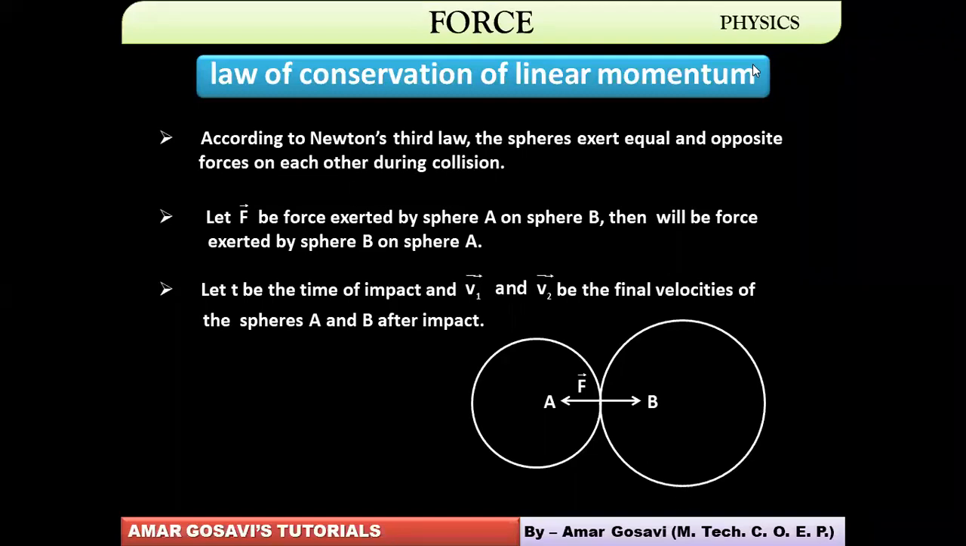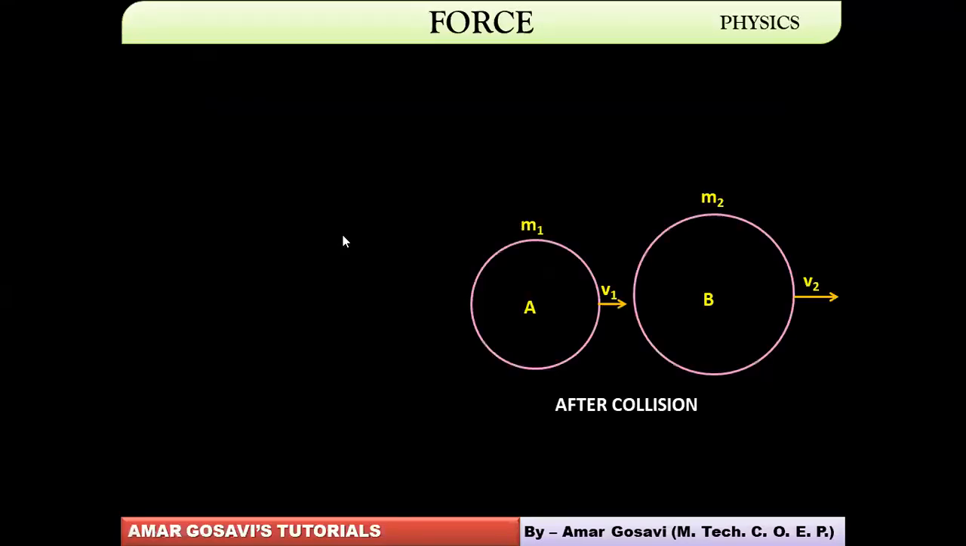So what's happening here is the collision is taking place, and as per Newton's law, A is exerting force on B and B is exerting equal and opposite force on A during collision. And after the collision takes place, they will start moving with final velocities v1 and v2. That's what they are saying. So let's move ahead. This is what's going to happen after collision.